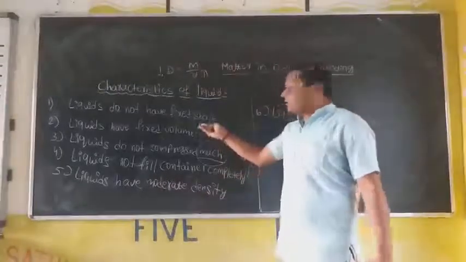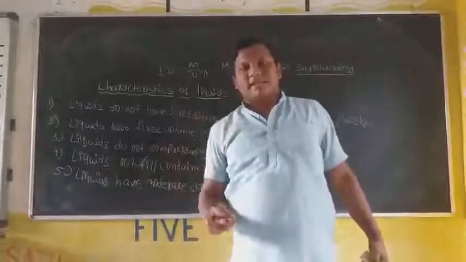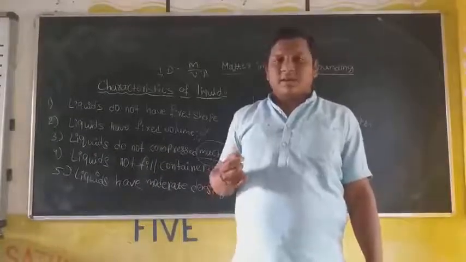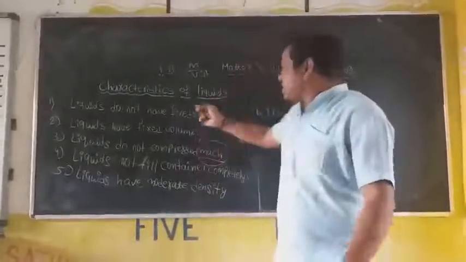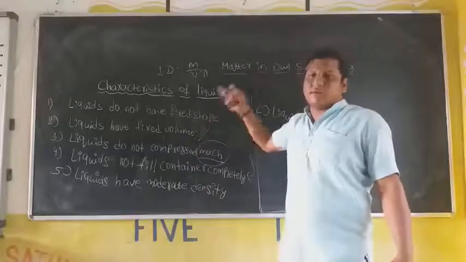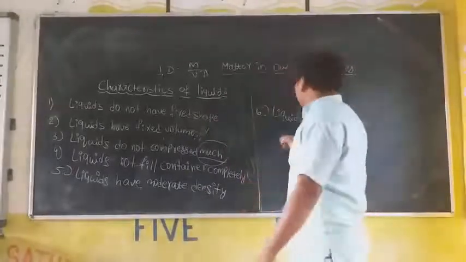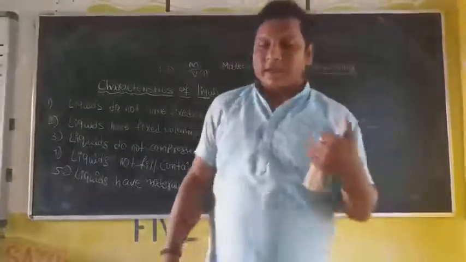Because they do not have a fixed shape, the force of attraction somewhat decreases, and the position of particles is not fixed. When the position of particles is fixed, the flowing is somewhat negligible. But in this case, yes, it has some force of attraction, but when you compare to the solid, the force of attraction is somewhat decreased. Because of that, liquids flow easily when you pour on any surface.